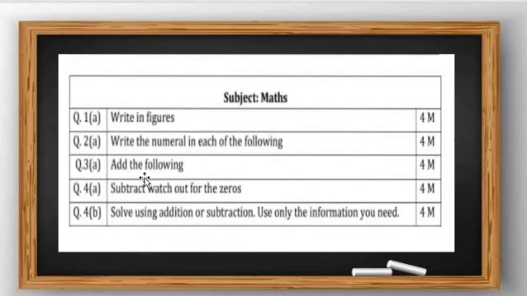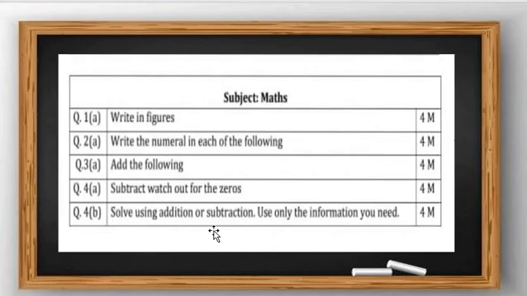Then after that: add the following, which means addition. Then: subtract, watch out for the 0, which means be careful with the zero in subtraction. And then: solve using addition or subtraction, use only the information you need. There are 2 questions of this, of 4 marks each.